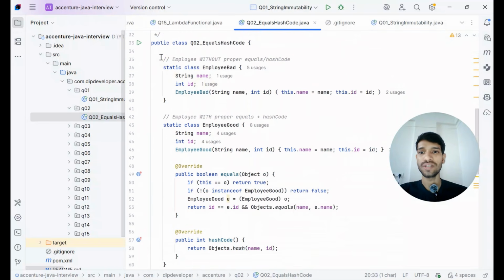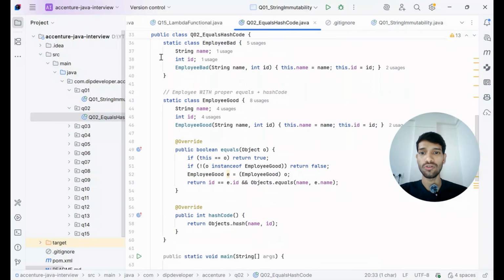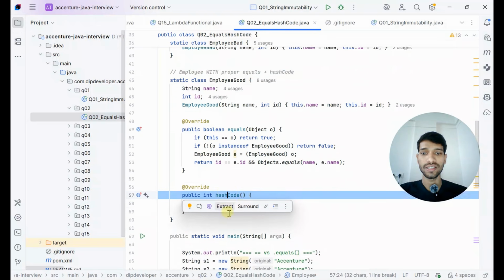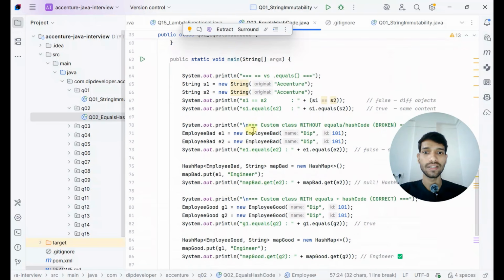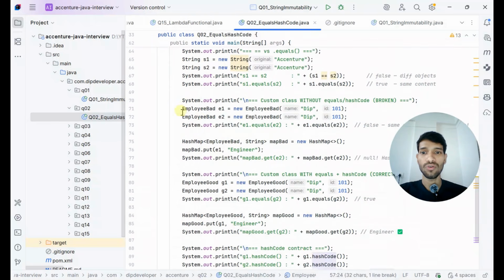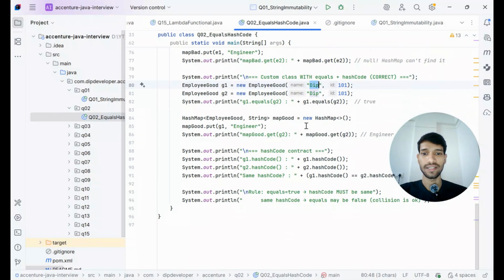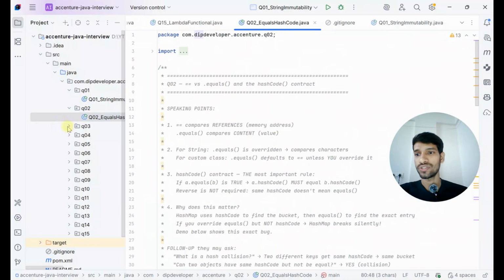Here is some sample code that you can go through. We have overridden the equals method and the hashcode method, and if it has the same key, it will be considered as one key. You can think of it like that. Let's move to the next question.